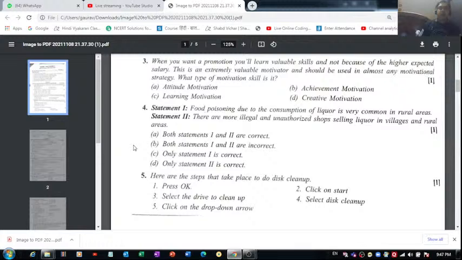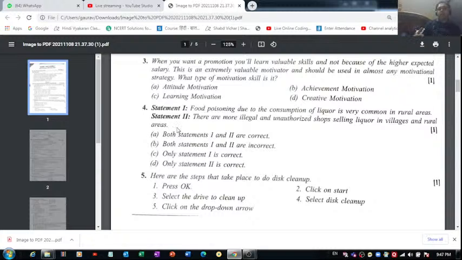Statement 2 is there are more illegal unauthorized shops selling liquor in villages and rural areas. What do you think is the correct answer of question number 4? Is statement 2 correct? Let's read it out again: there are more illegal and unauthorized shops selling liquor in villages and rural areas.